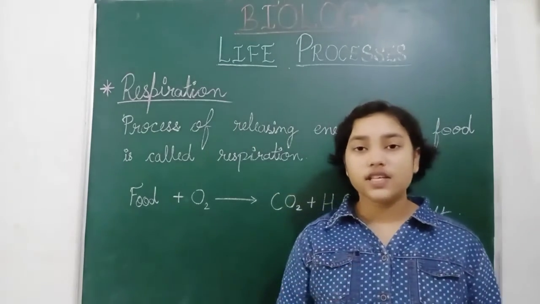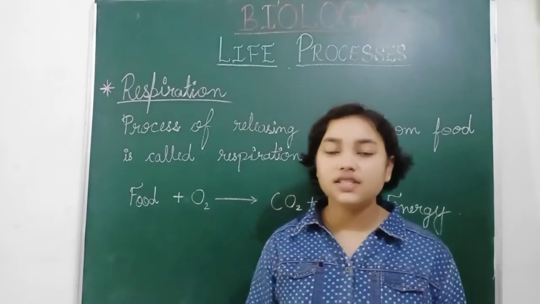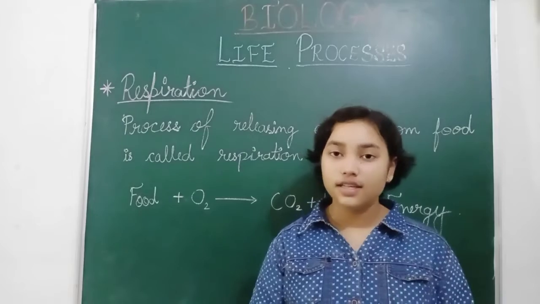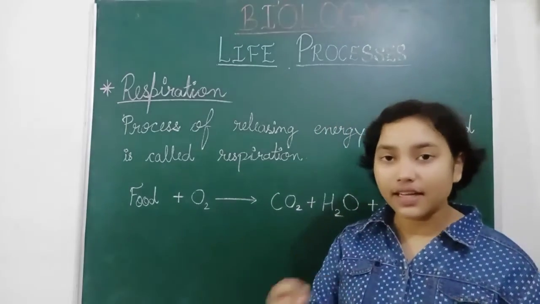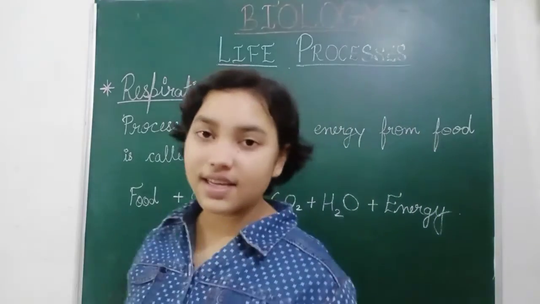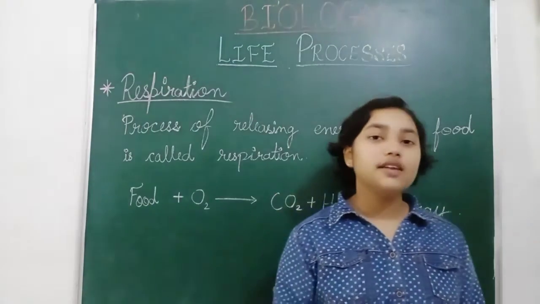Breathing is the process in which we inhale and exhale air. We inhale oxygen and exhale carbon dioxide. But respiration is a complex process, used when oxygen is taken from the air.